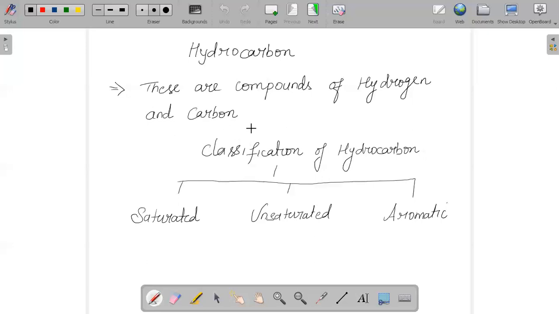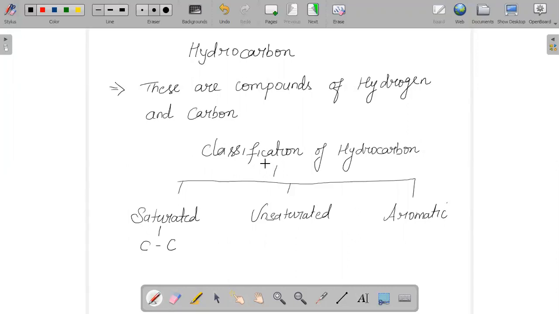Basically, when we say classification of hydrocarbons, we have three different types: saturated, unsaturated, and of course aromatic. Saturated means single bonded, that is carbon bonded with another carbon by a single bond.